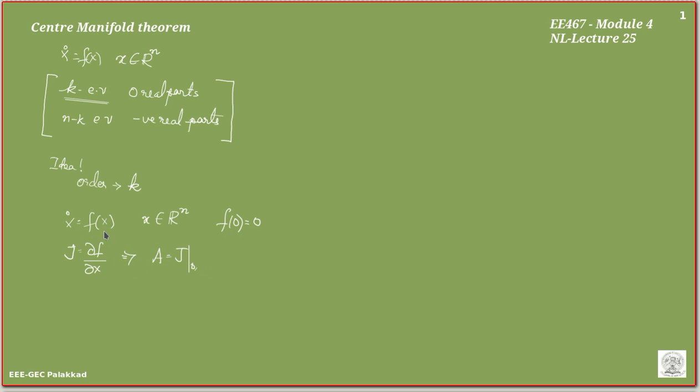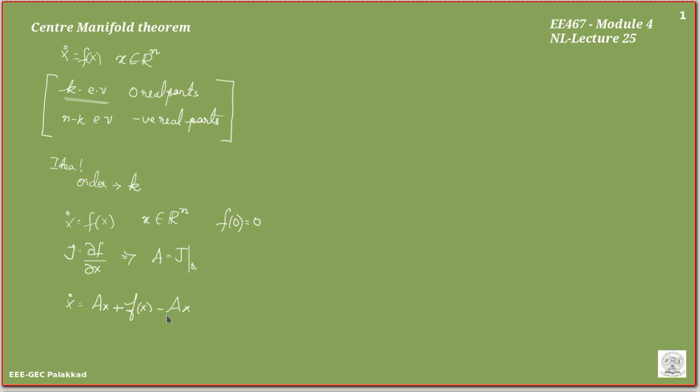So I have x dot is equal to f of x. I am going to rewrite it in a different form. x dot is equal to Ax plus f of x minus Ax. Is that correct?